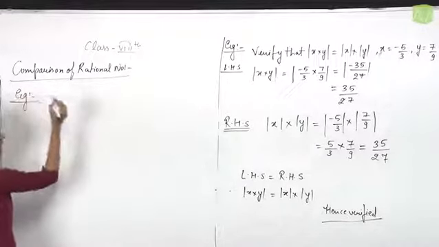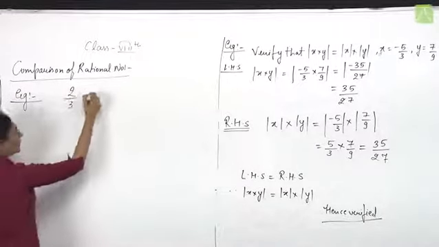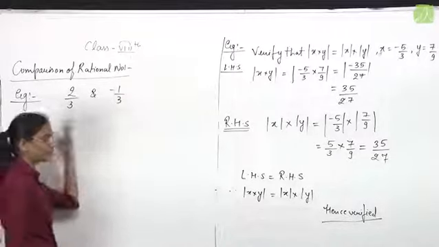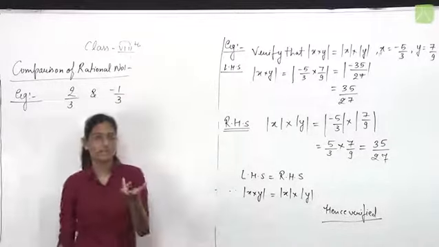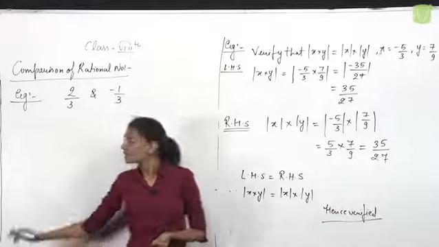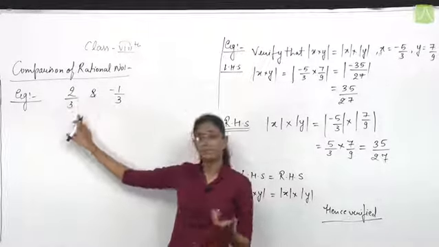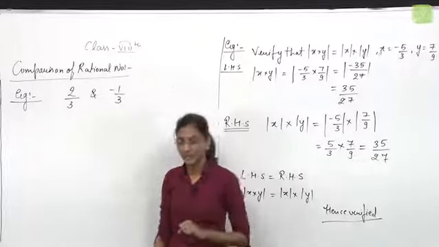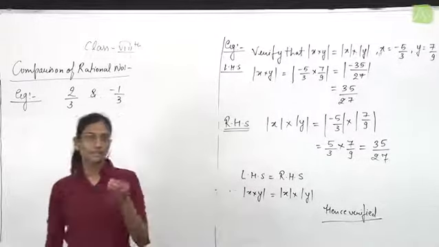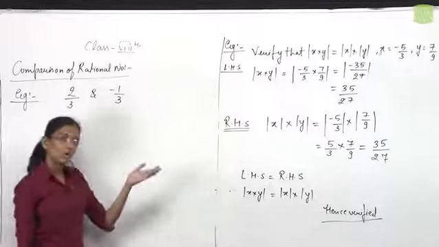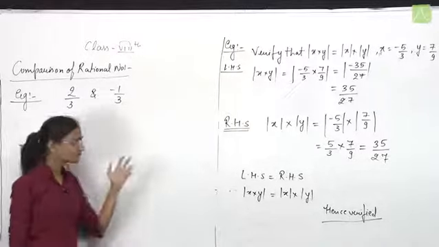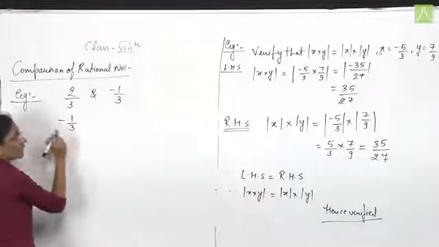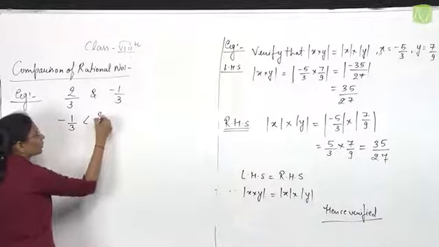Two rational numbers are given. First number is 2 by 3 and second number is minus 1 by 3. We need to identify which rational number is greater. Since 2 by 3 is a positive rational number and minus 1 by 3 is a negative rational number, and we all know that a negative number is always less than a positive number, simply here we can say that minus 1 by 3 is less than 2 by 3.